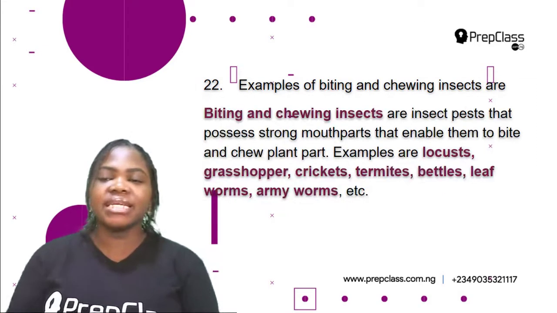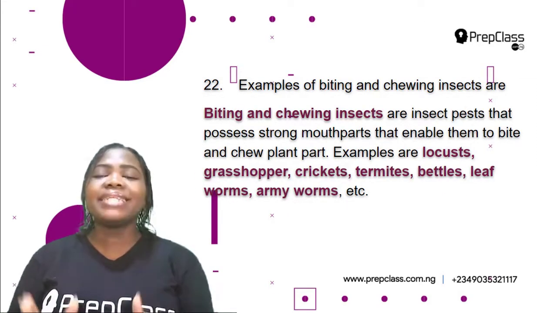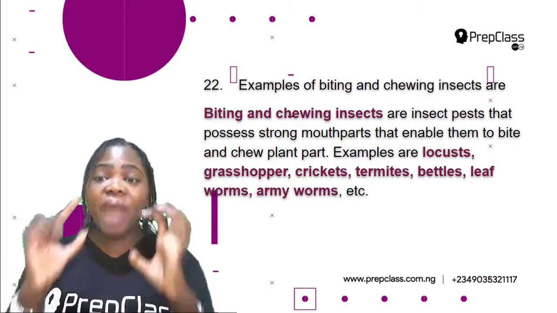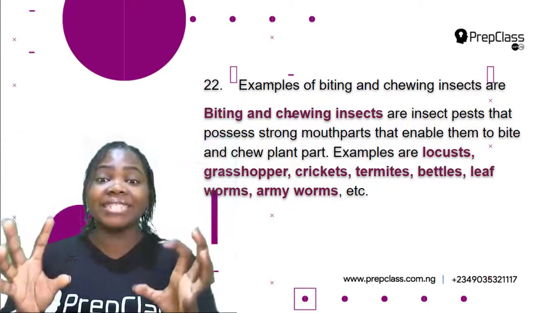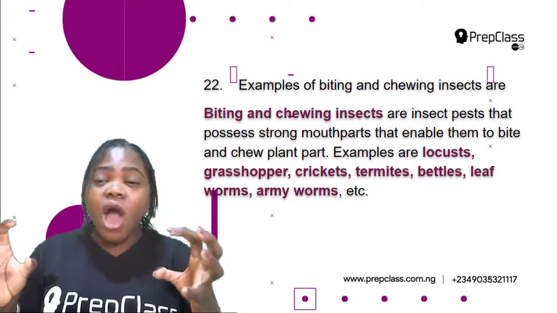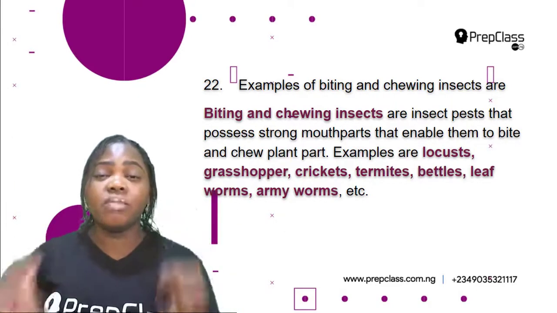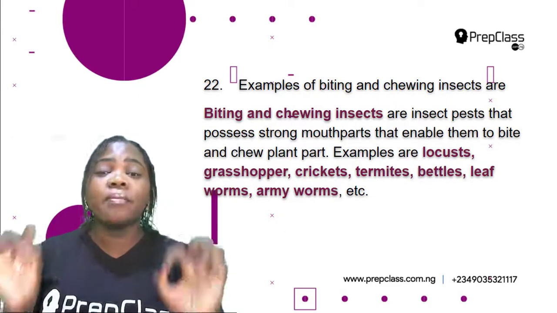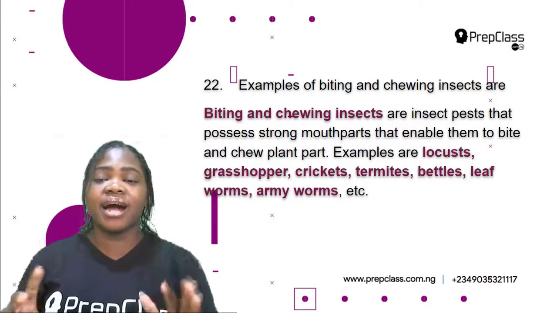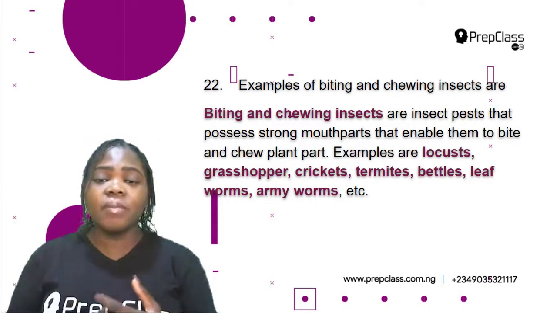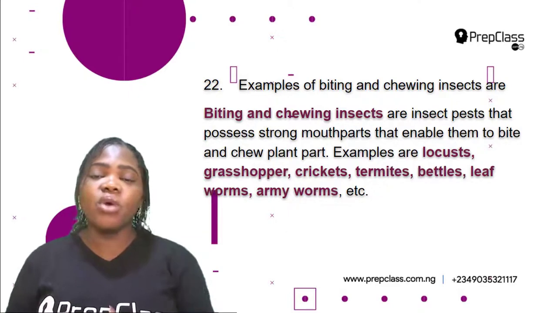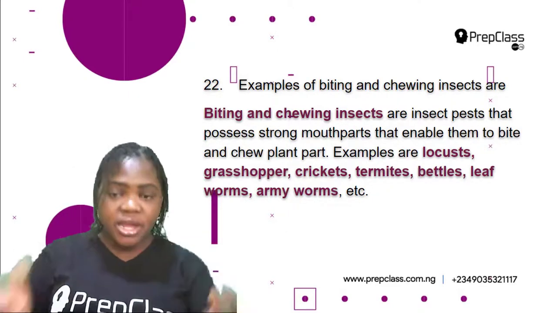So what are biting and chewing insects? Biting and chewing insects are insect pests that possess strong mouth parts that enable them to bite and chew plant parts. So they have very strong mouth parts that help them to be able to bite and chew plant parts. So this is why they are called biting and chewing insects. Examples of biting and chewing insects are locusts, grasshopper, crickets, termites, beetles, leafworms, armyworms, and so on. There are many of them.